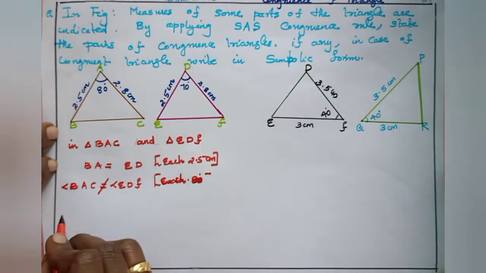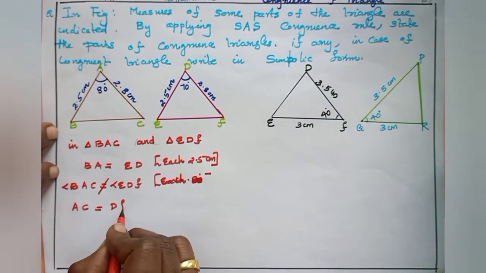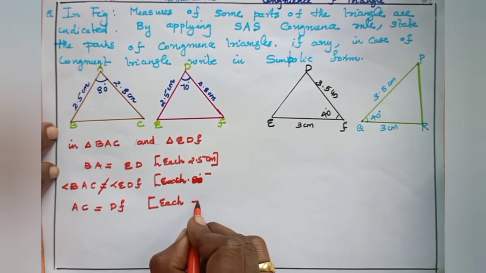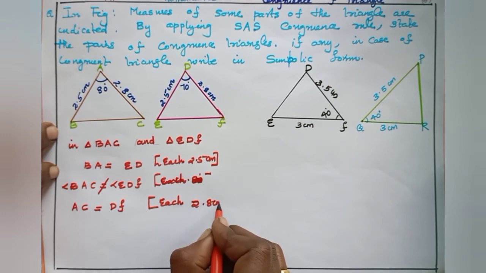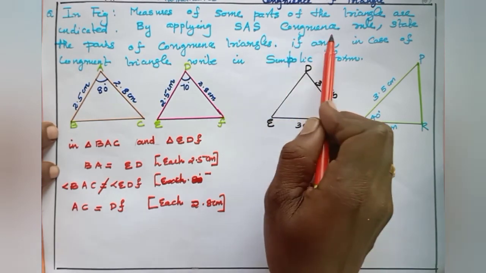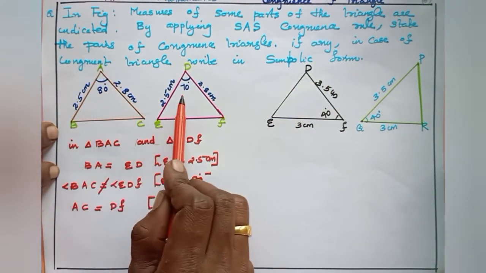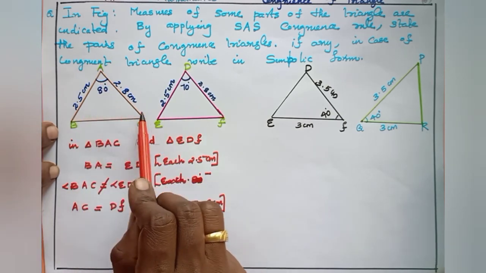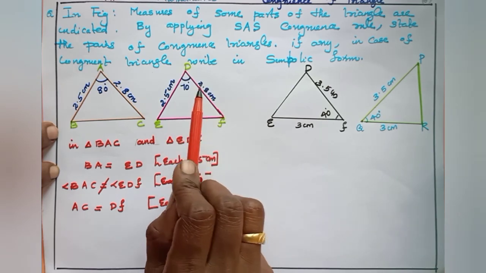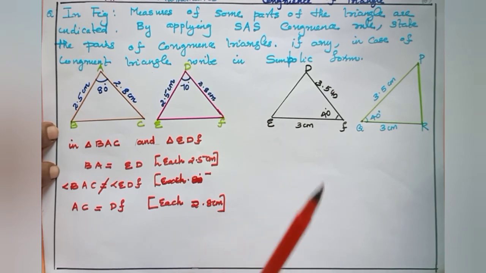Then given AC is equal to DF, each 2.8 centimeter. So we know the SAS congruence rule: two sides and included angle of one triangle are equal to the two sides and included angle of the other triangle, then the triangles are congruent.